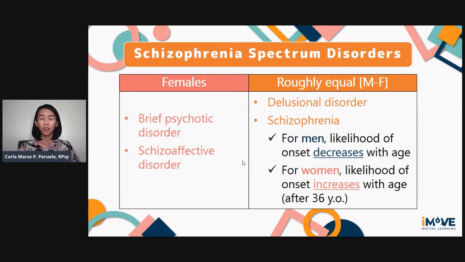So there is an opposite pattern when it comes to the onset of schizophrenia. So the older men get, the less likely they are to have schizophrenia, while the older women get, the more likely they are to have schizophrenia.